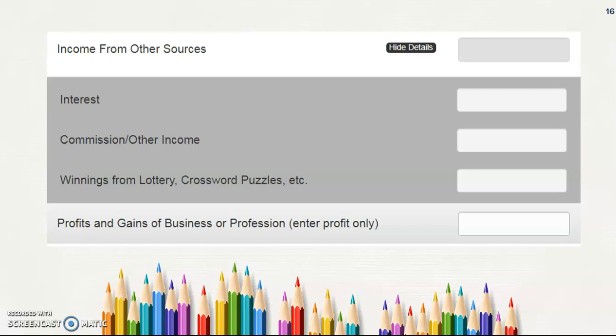And if I receive gifts, or money through a lottery or by winning any competition, all that has to be shown under the heading income from other sources. Okay. In income from other sources we have to enter only the profit, not anything else. Okay.